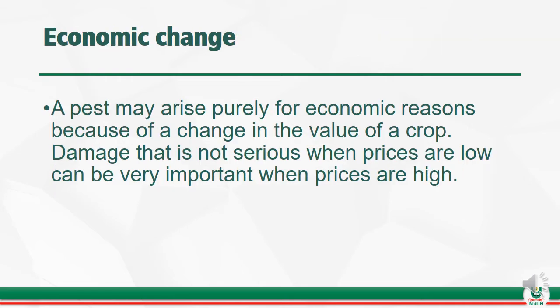All right, another form of change is the economic change, and it's important to note that a pest may arise purely for economic reasons, right? Because of a change in the value of a crop. When pests destroy the crop, they destroy the economic part of the crop. For example, vegetables: the economic part of the crop is the leaf. Once the pests come and destroy the leaf, it doesn't bring in much price like it's supposed to bring in. The yield is low, and the people that want to buy it, when they see all the leaves that have been eaten and brittle, it doesn't command more price.